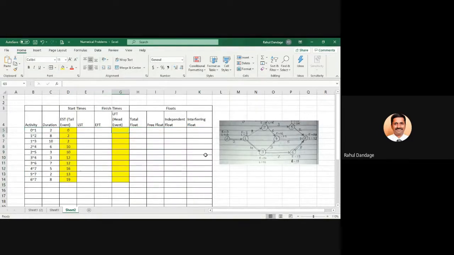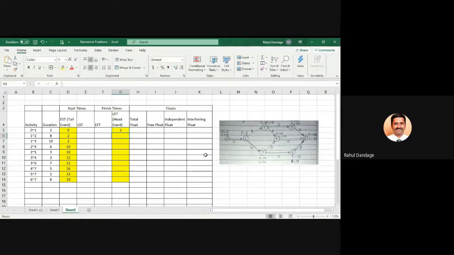Now similarly, go on telling me the LFT for head events. 0 to 1, 2.